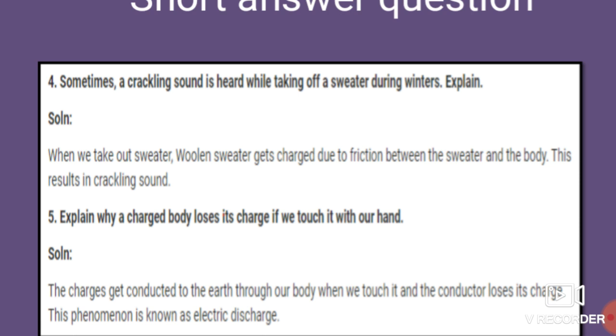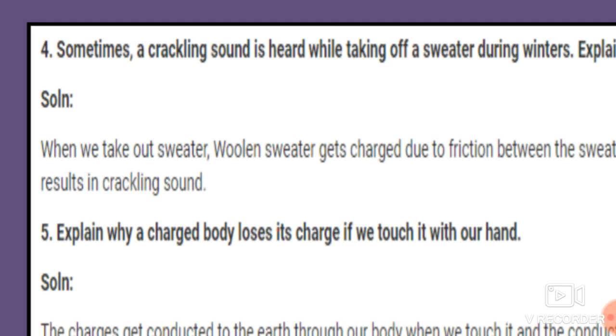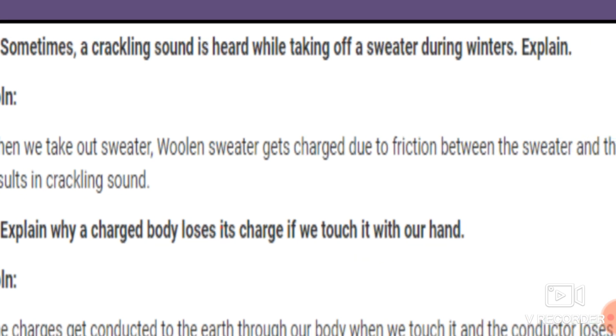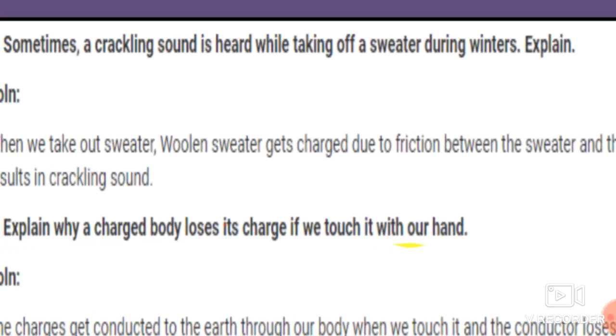Why is this crackling sound heard while taking off a sweater during winter, students? The answer is, when we take off the woolen sweater, it gets charged due to friction between the sweater and the body.